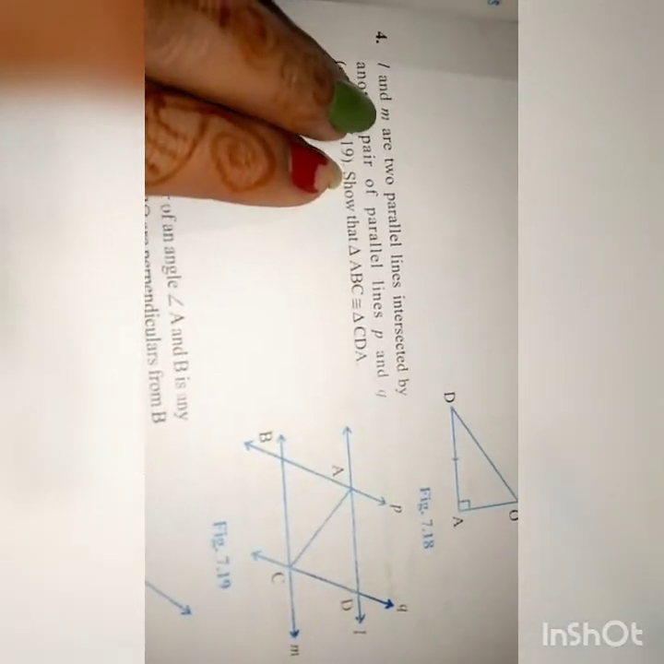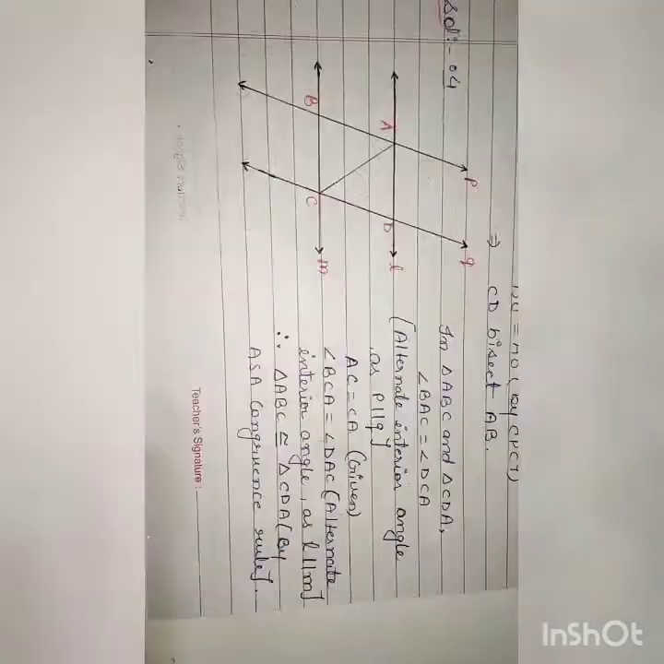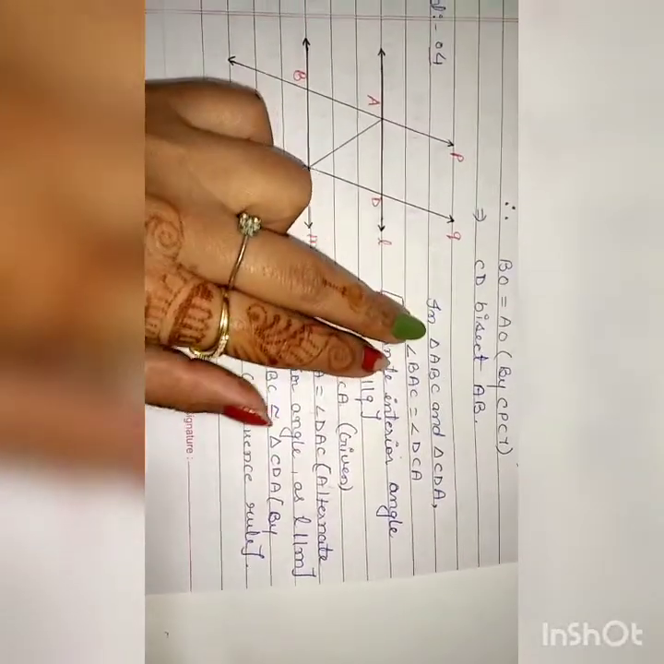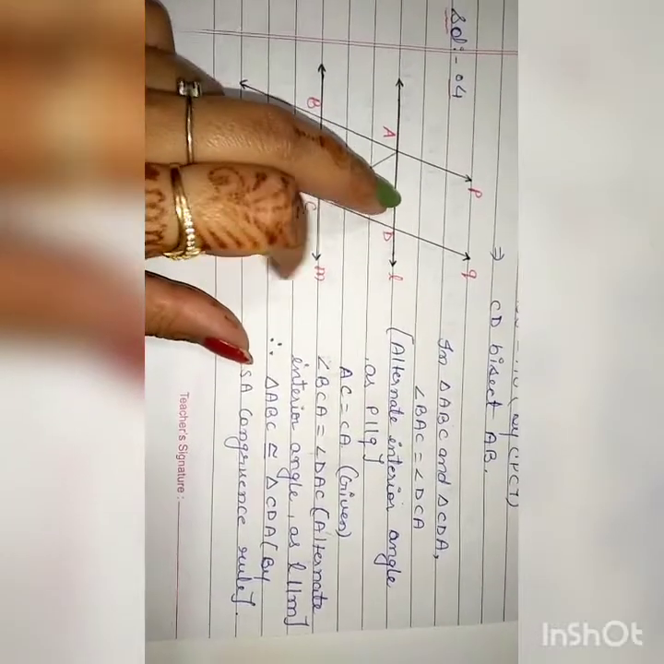Question number 4 is, l and m are two parallel lines intersected by another pair of parallel lines p and q. Show that triangle ABC is congruent to triangle CDA. These are the two parallel lines, so what we have to show is that triangle ABC is congruent to triangle CDA. We will take these two triangles and prove them congruent. Clear? So solution number 4 is, in triangle ABC and triangle CDA.